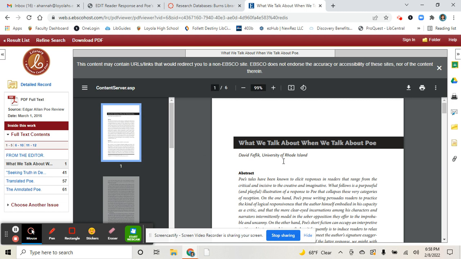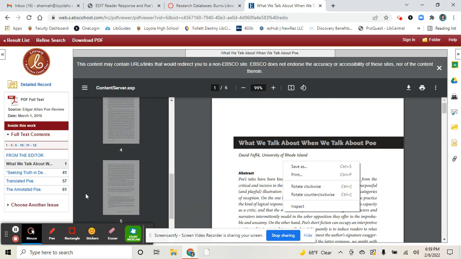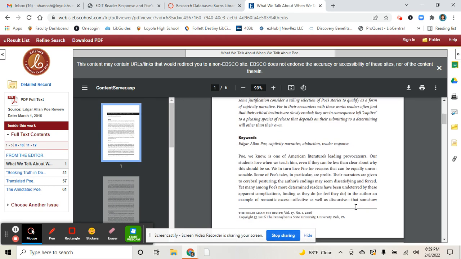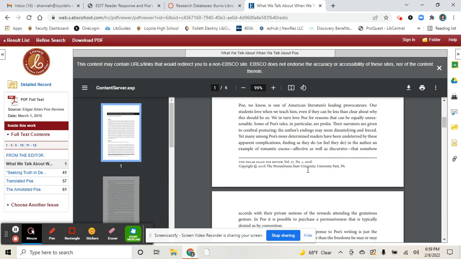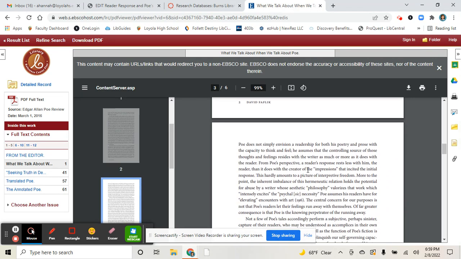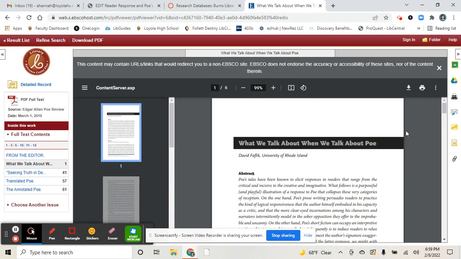What we talk about when we talk about Poe. Okay, so this looks like it could be a chapter in a larger book. They probably showed a book there. It's about 4 pages long. Annotated poem. Keywords. Again, it's a little bit difficult for me to go through an entire article, but what you can do is decide to download this and keep it.